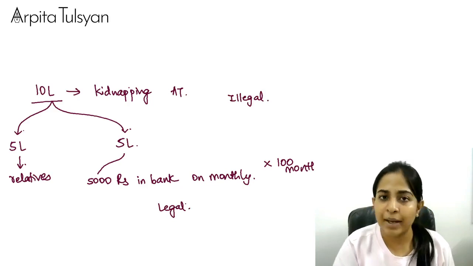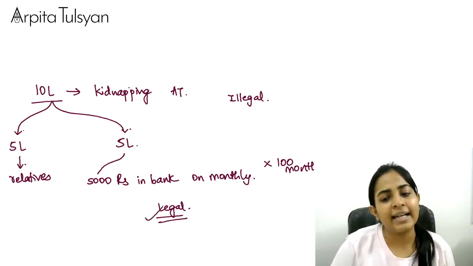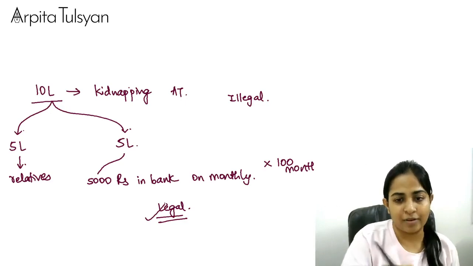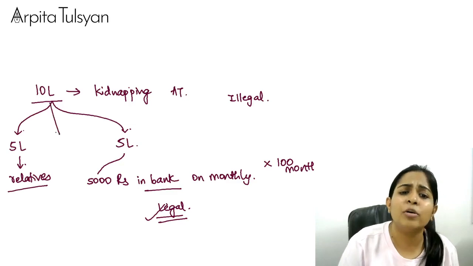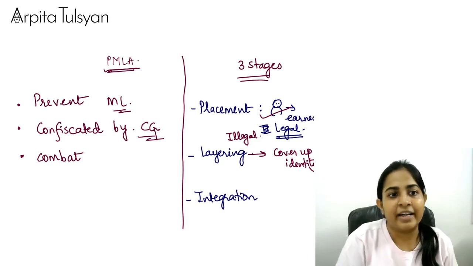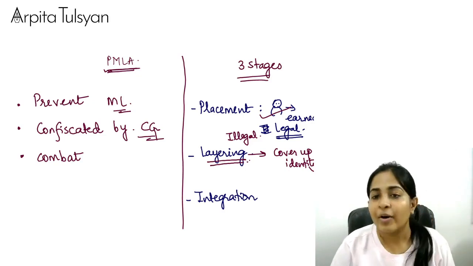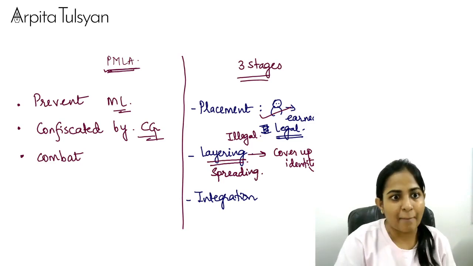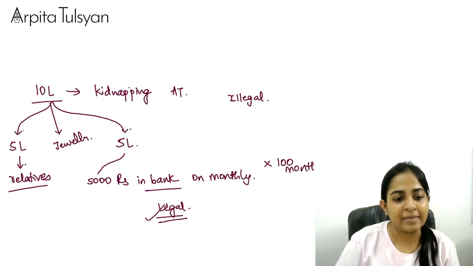See, if it has come into my bank, can I say the money has become legal? Till the time no one questions us, till that time this money is not legal money, right? This process of diverting in different places, giving to relatives, putting in bank, or purchasing jewelry out of it, or whatever it is, diverting the money here and there, this particular stage is called layering. This means spreading the amount over various transactions. Very clear with this?